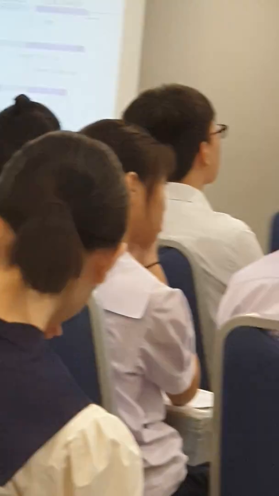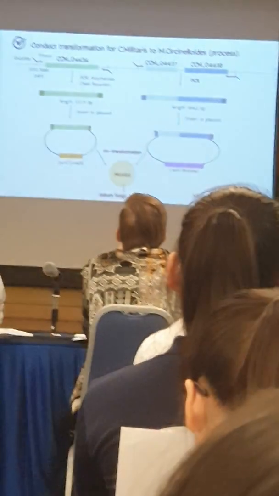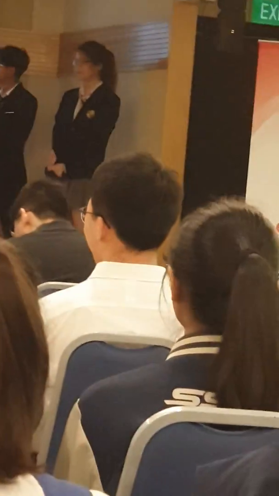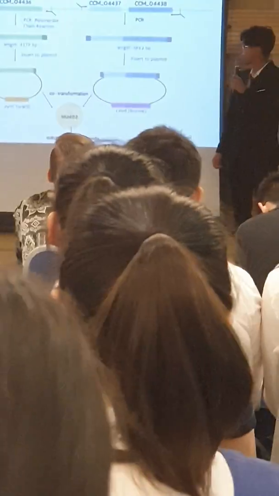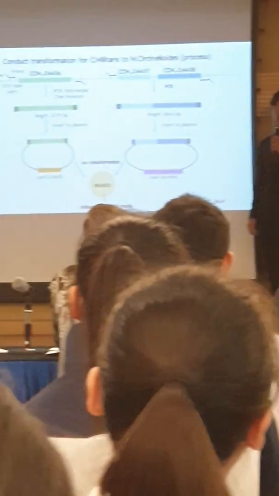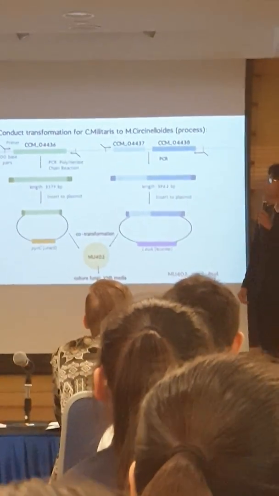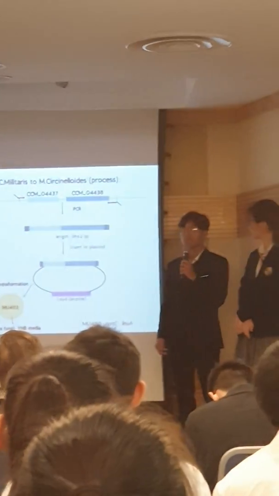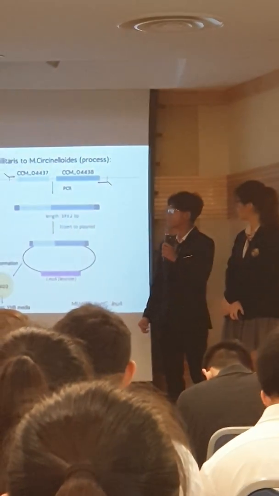On the screen is the process of conducting transformation from Cordyceps militaris to Mucor saccharinoides. We use two plasmids. The first one contains CNS1 and the second one contains CNS2 and 3. Then we use enzymes and primers to isolate the targeted genes, and then use polymerase chain reaction to duplicate the genes and insert them into the plasmids above.